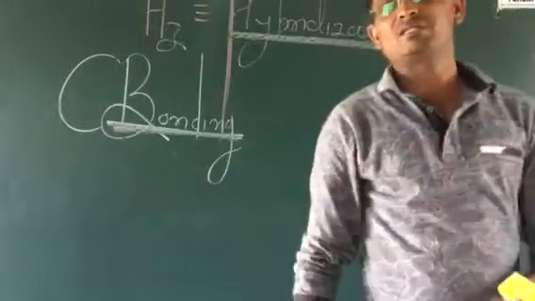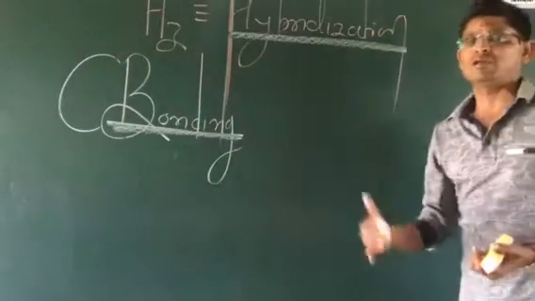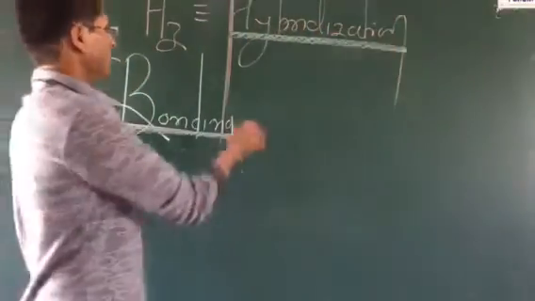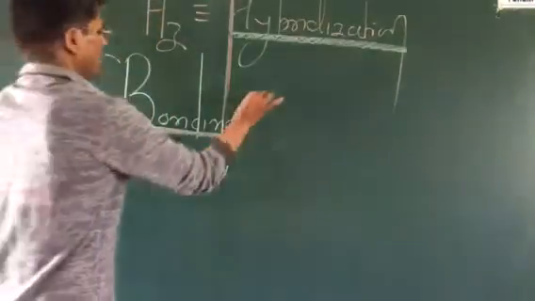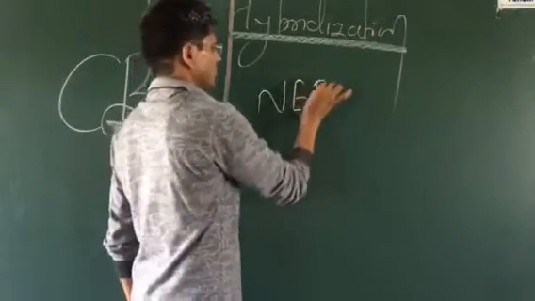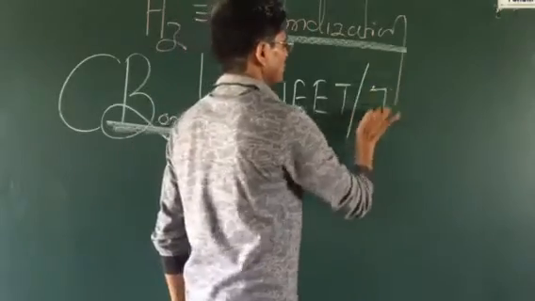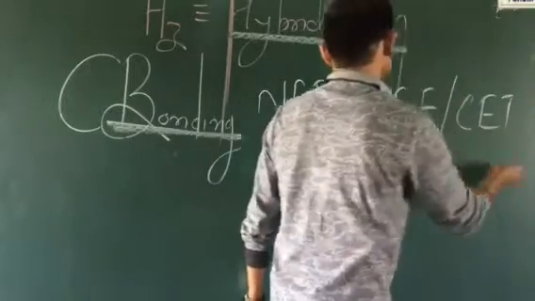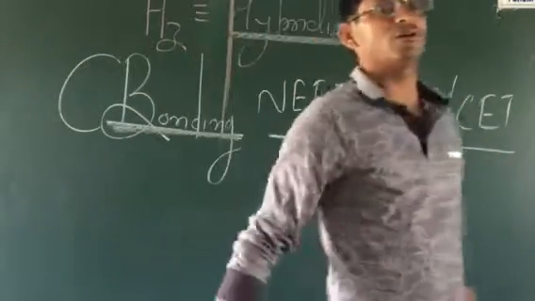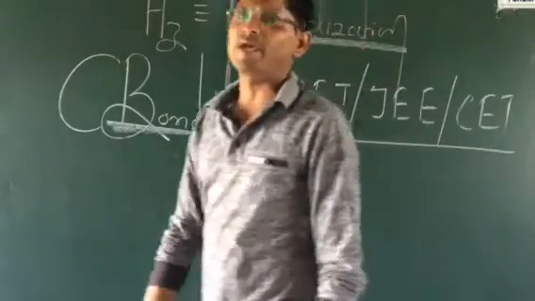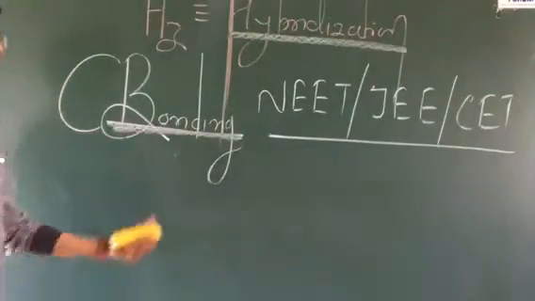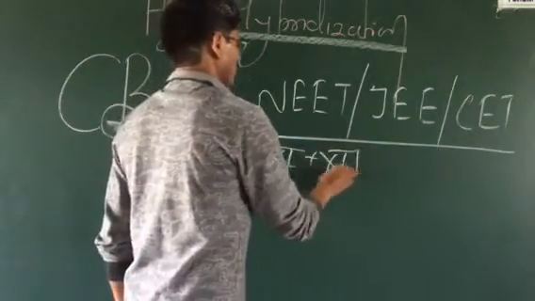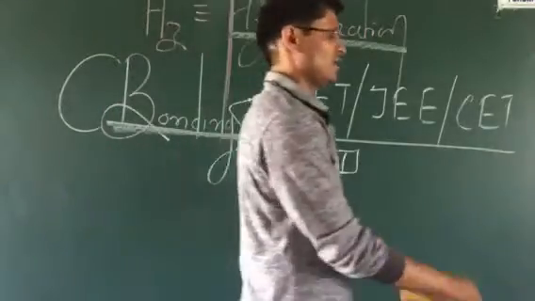In the previous lecture we have seen the overlapping of atomic orbitals, sp and pp overlapping. In this lecture, this is the most important part. A question is compulsorily asked in competitive exams like NEET, JEE and CET. It is also most important for higher education competitive exams like NET, GATE as well as SET. These are part of the 11th and 12th standards.